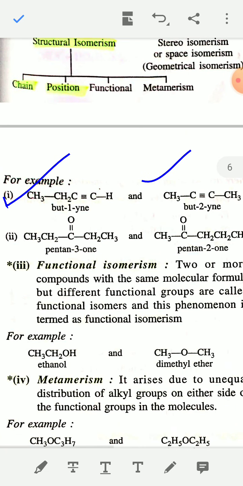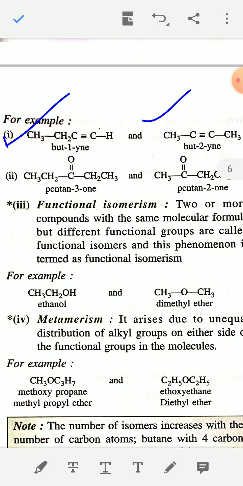Examples of position isomers. For example, but-1-yne and but-2-yne. You can see but-1-yne is CH3 CH2 C triple bond CH, and CH3 C triple bond C single bond CH3 is but-2-yne. These two are isomers of each other. In these two examples, the position of the triple bond is different. In but-1-yne the triple bond is present on number 1 carbon, and in but-2-yne the triple bond is present on number 2 carbon.